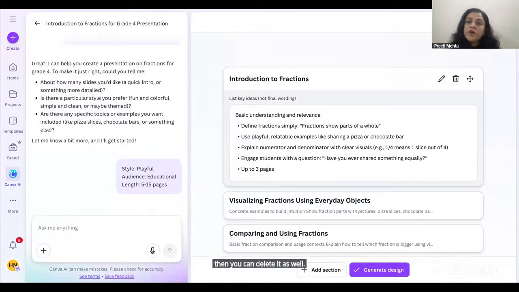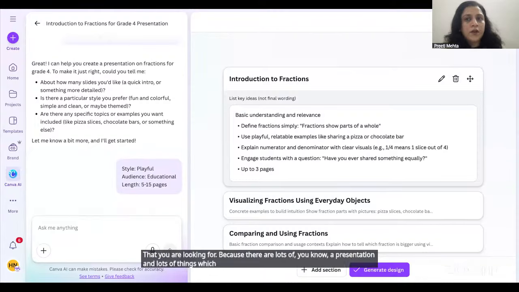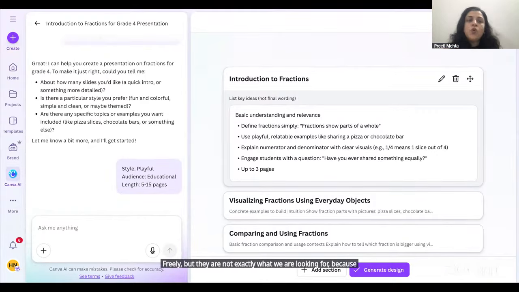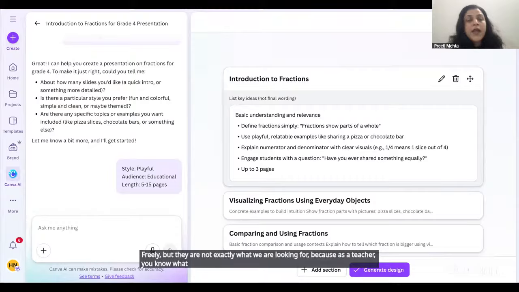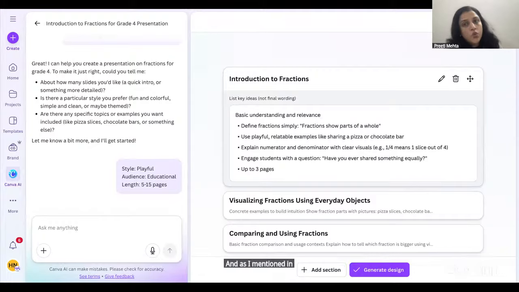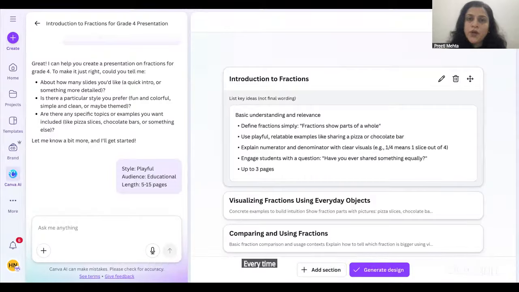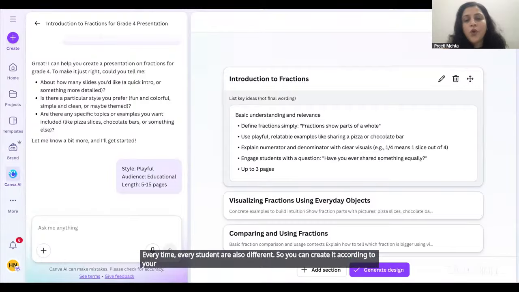So this will give you the exact customized presentation that you are looking for, because there are lots of presentations and lots of things available online freely, but they are not exactly what we are looking for. As a teacher, you know what content has to be covered. And as I mentioned in the starting, every school is different, every teacher has a different pedagogy, and every student is also different, so you can create it according to your students, according to your need.